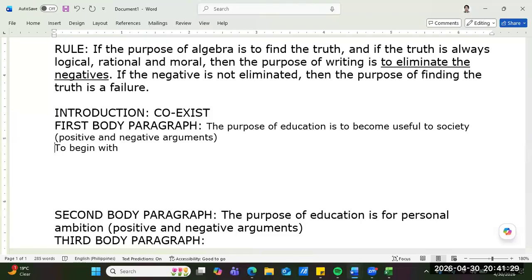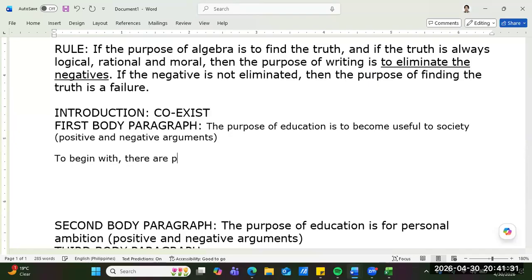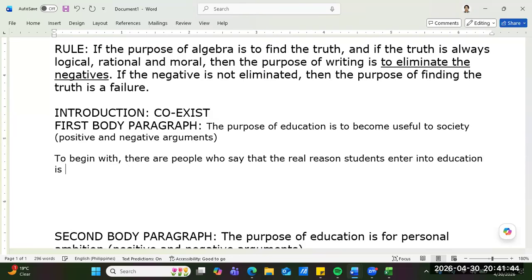There are people who say that the real reason students enter into education is so they can contribute to the betterment of society.